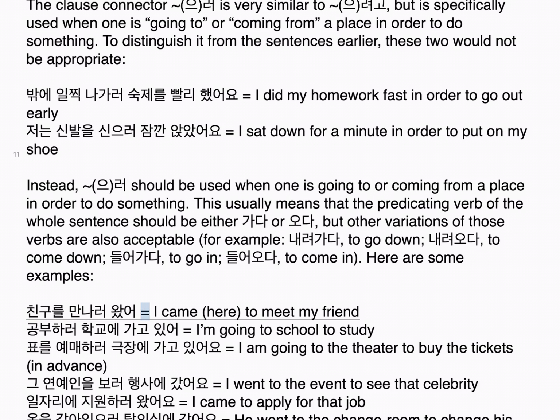친구를 만나러 왔어. Equal: I came here to meet my friend. 공부하러 학교에 가고 있어. Equal: I'm going to school to study. 표를 예매하러 극장에 가고 있어요. Equal: I am going to the theater to buy the tickets in advance. 그 연예인을 보러 행사에 갔어요. Equal: I went to the event to see that celebrity.